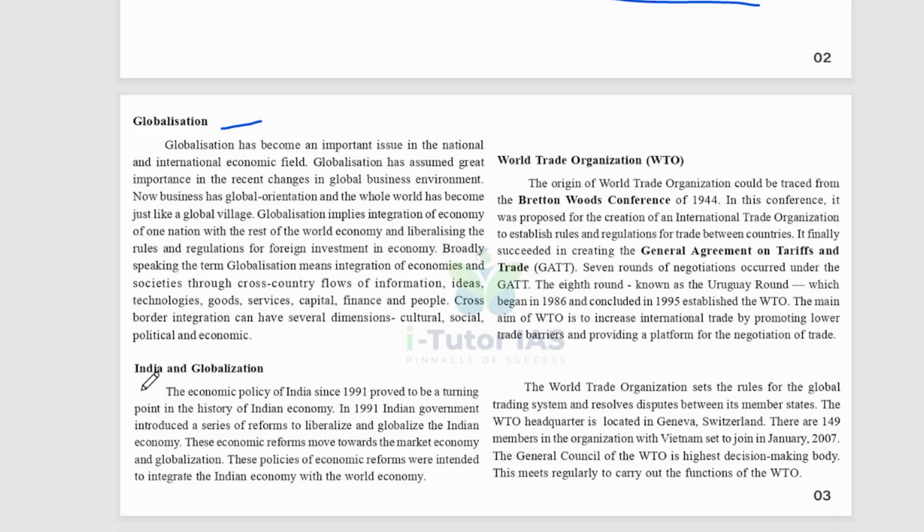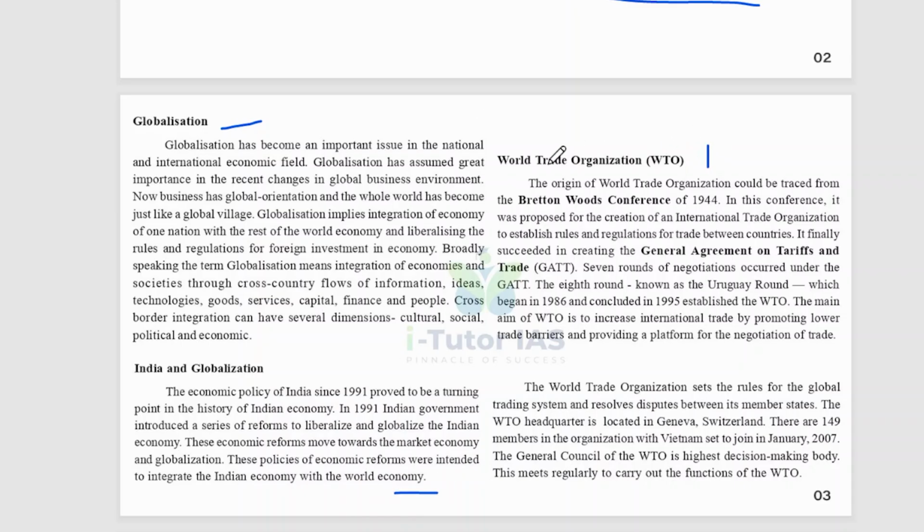The economic policy of India since 1991 proved to be a turning point in the history of the Indian economy. In 1991, the Indian government introduced a series of reforms to liberalize and globalize the Indian economy. These economic reforms moved towards the market economy and globalization. These policies of economic reform were intended to integrate the Indian economy with the world economy.